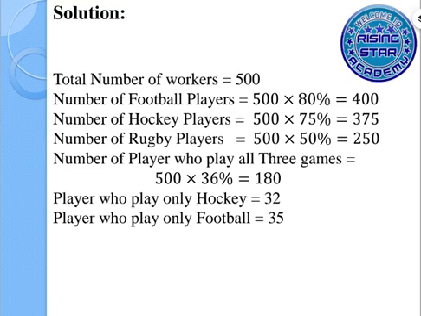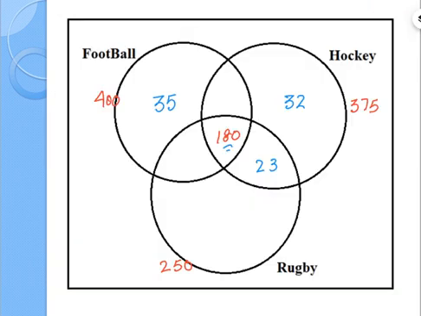The next step, we will check the remaining common parts. Here you can see the common part between football and hockey. That means those players who play hockey and football but are not playing rugby. So how many players are that?